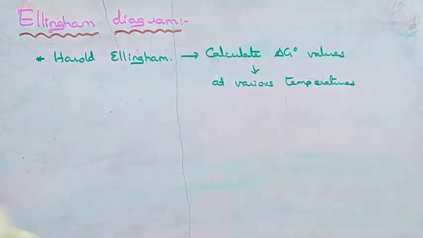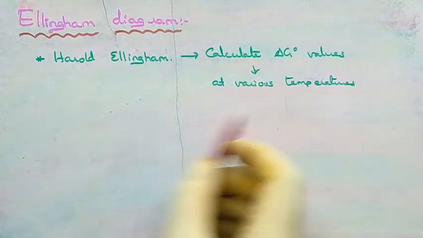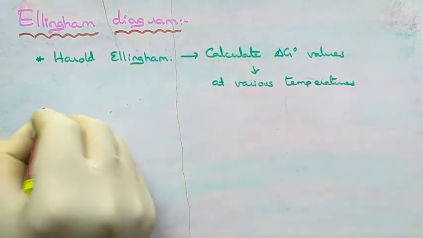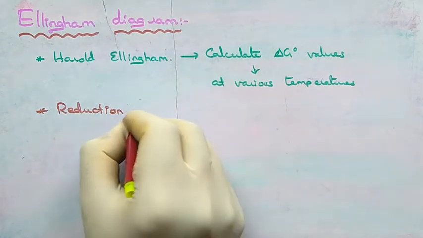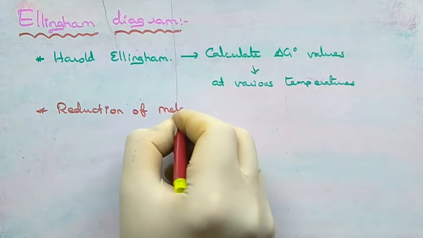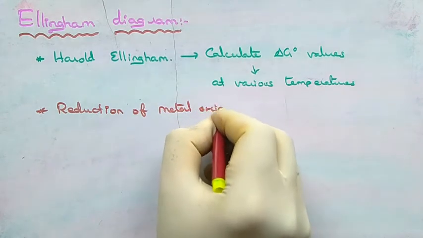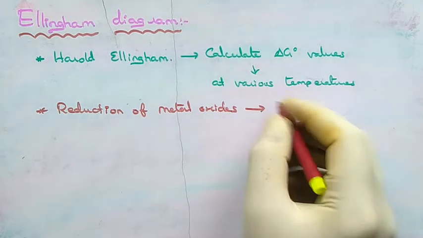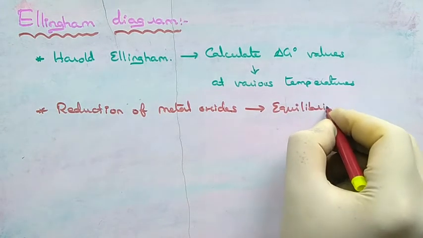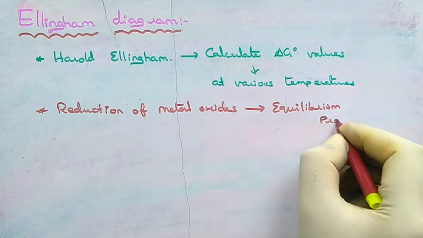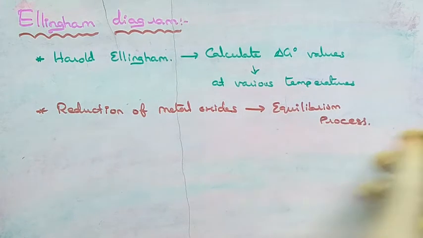For calculating delta G0 values at various temperatures, he considered that the reduction of metal oxides is an equilibrium process.